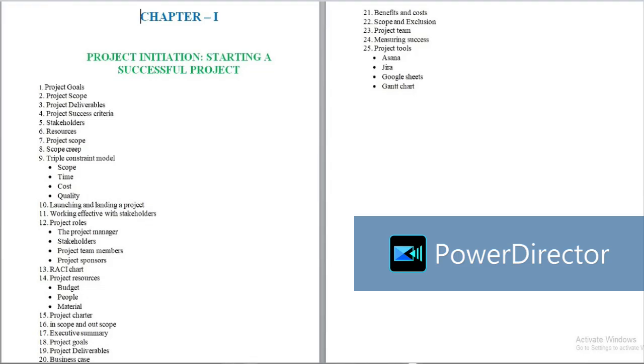These are the 25 points of data you have to collect from a client before starting a project. For example, the company is TCS, their client company is BSNL Telecom. Before starting the project, TCS will collect these 25 points of data from BSNL Telecom.